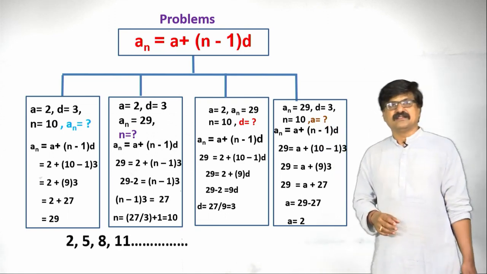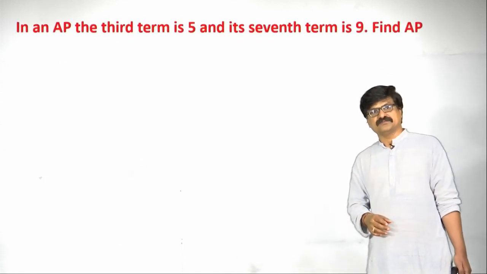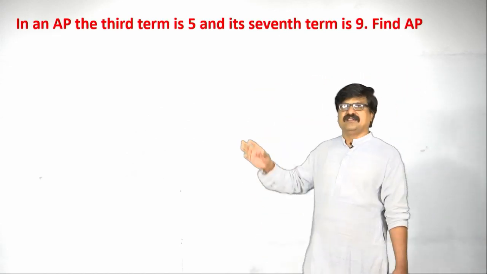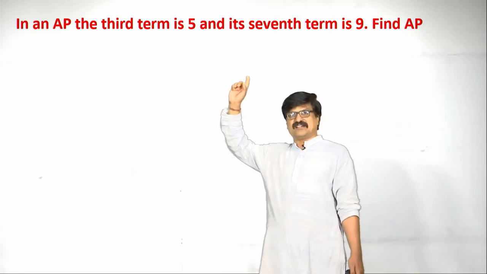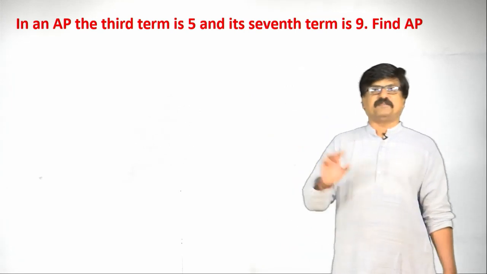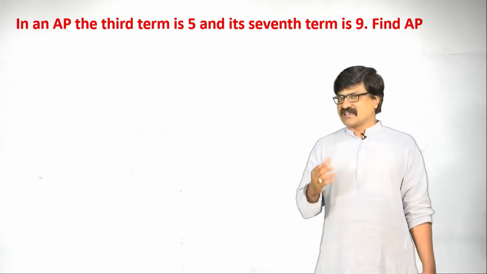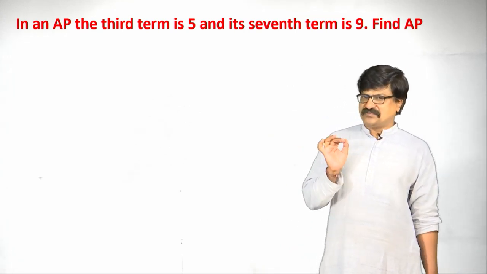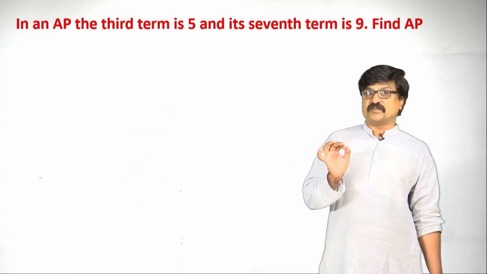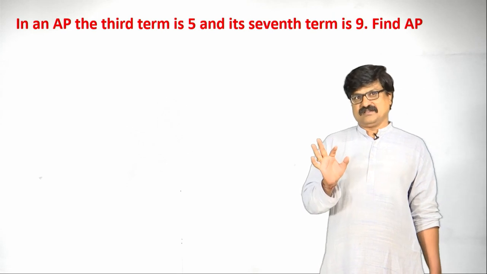Let us take the next one. Again one more problem is here. In an AP the third term is 5 and its 7th term is 9. Find the AP. Again you read. So, the first step is to understand the given problem properly.